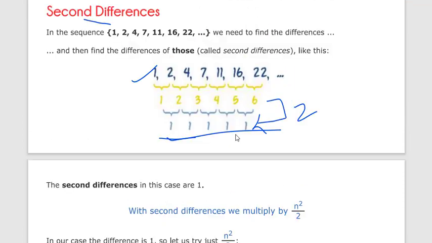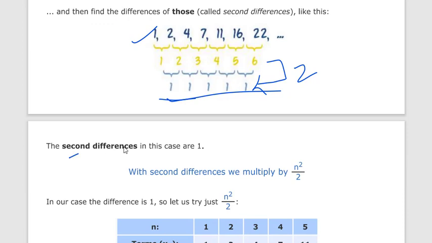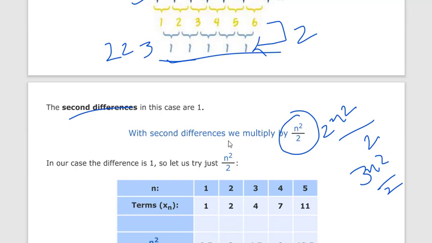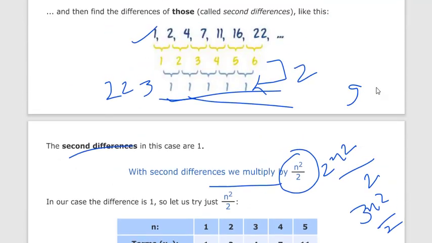If it is a second difference, our rule contains n squared by 2. You have to remember this: n squared by 2. If the second difference is 2, we multiply: 2n squared by 2. If it is 3, the equation becomes 3n squared by 2. Remember, we multiply by whichever second difference comes. If it is 5, it becomes 5n squared by 2.